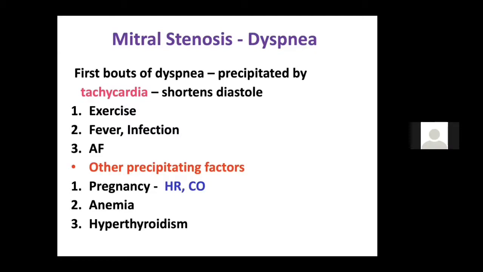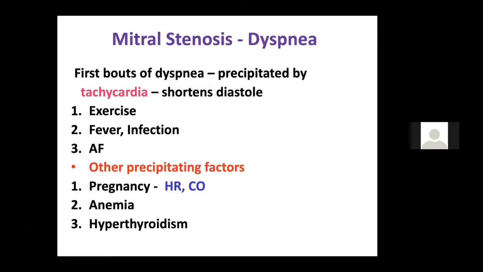Like second most important thing is atrial fibrillation. Whenever a patient with MS gets AF, there is an increased rate which decreases the diastole duration and increases the LA pressure. When the LA pressure is increased, the pulmonary capillary wedge pressure is increased, which causes breathlessness.